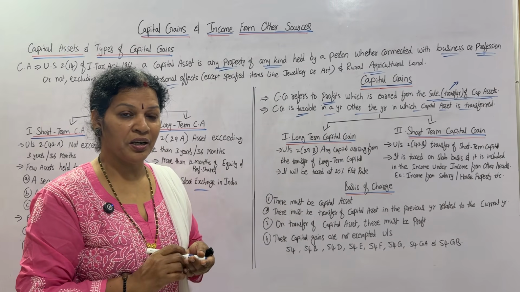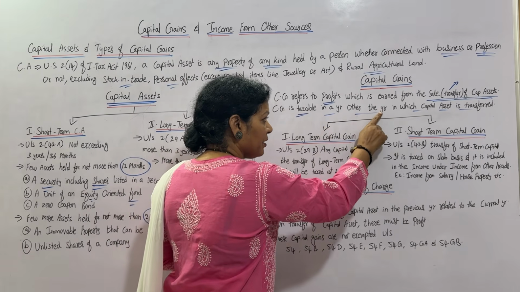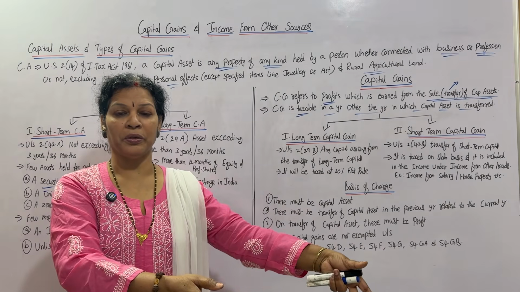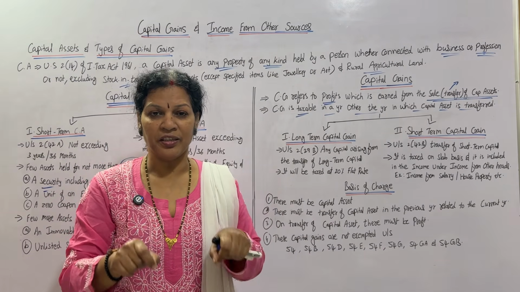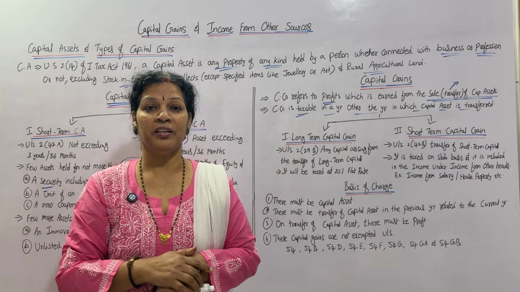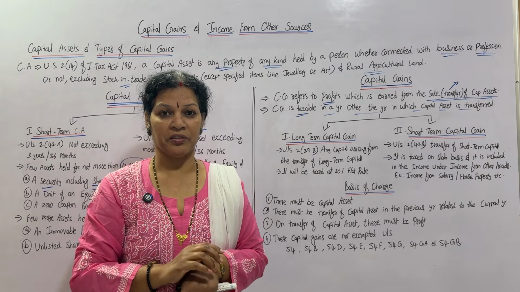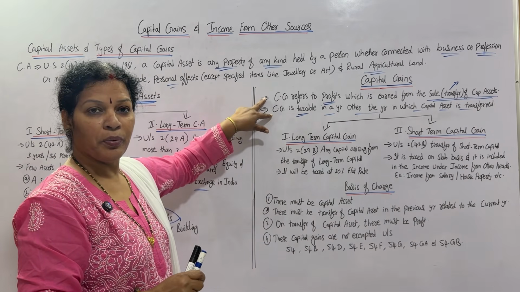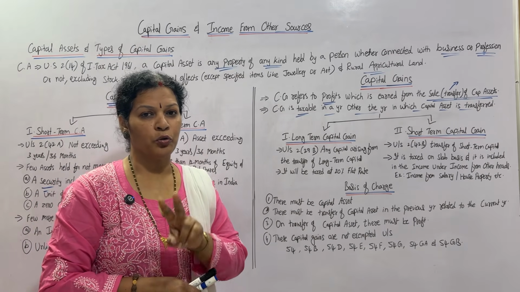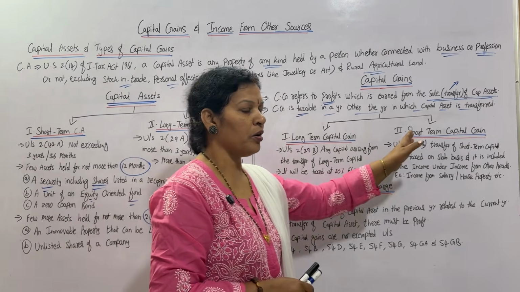Once again, now you read it and you will understand. Capital gain is taxable in a year other than the one in which the capital asset is transferred. The capital asset is transferred in 2025, but we are considering it in 2026. Other than 2025, we are considering it as a taxable capital gain in 2026. These are the 2 main points you have to remember related to capital gains. Now, capital gain also has 2 parts: long term capital gain and short term capital gain.